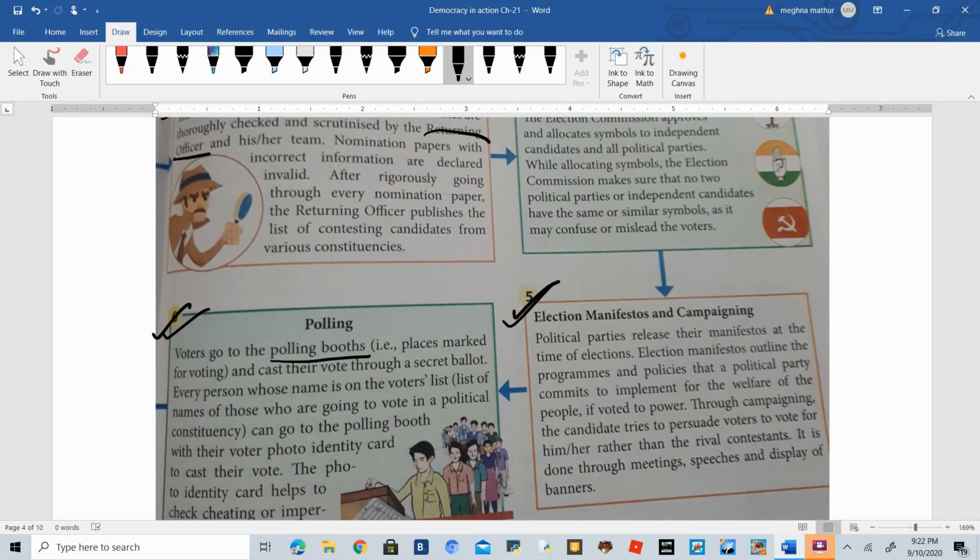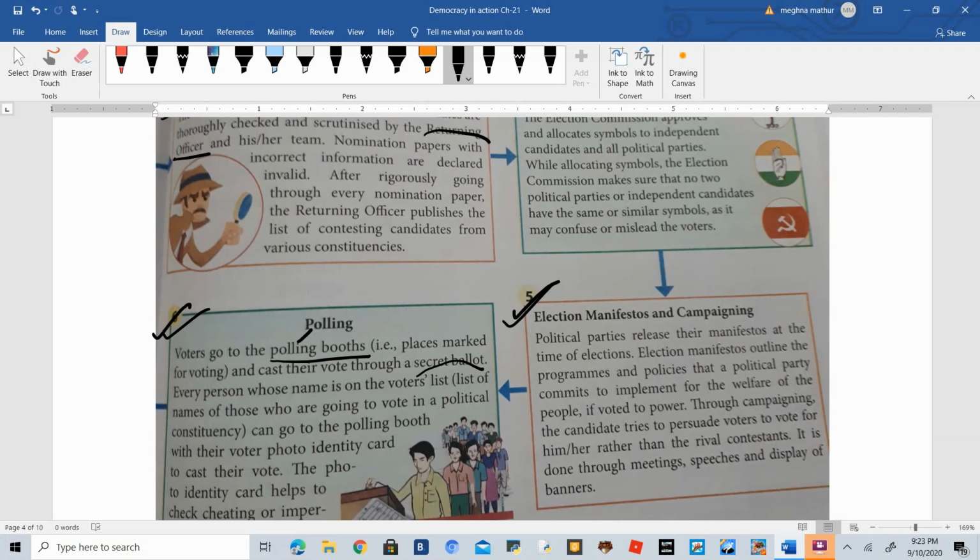Polling is the final day, the date which has been decided by the Election Commission of India, on which the people, the citizens, will go to the polling booths. What are polling booths? Polling booths are the places decided by the Election Commission, where people will go and they will cast their vote, जो कि अपना वोट देंगे बाय सीक्रेट बैलेट. सीक्रेट बैलेट का मतलब होता है दैट secrecy is maintained and nobody can see that you are giving vote to which political party. They cannot see it.